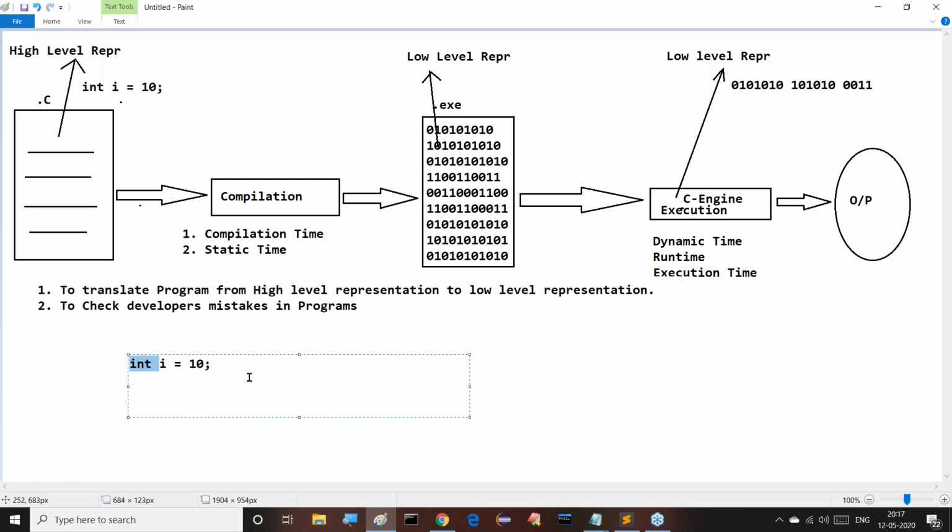So for I variable, integer type or whatever it may be, float type or long type, for the variables memory will be allocated or not? That means for primitive data types, memory will be allocated or not? This point is sufficient now at present here. Memory will be allocated for the variables on the basis of the data types. Memory must be allocated for the variables on the basis of which one? Data types only. So definitely in every programming language, memory will be allocated for the variables on the basis of the data type.